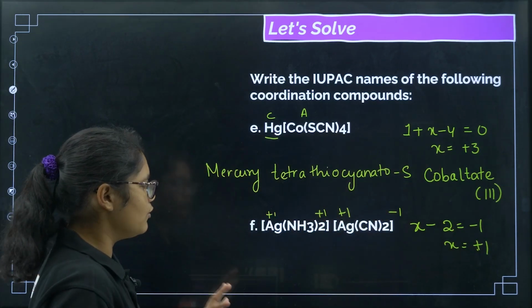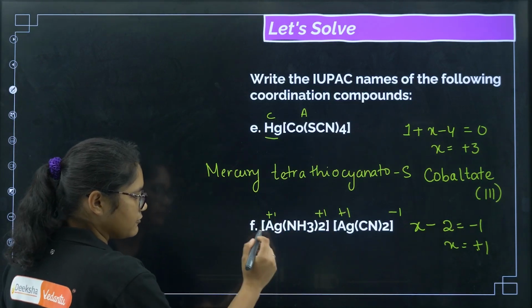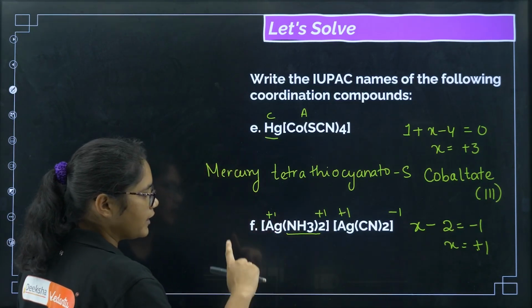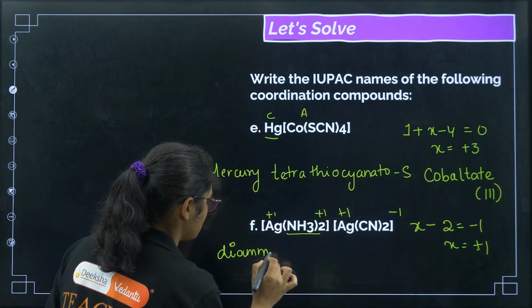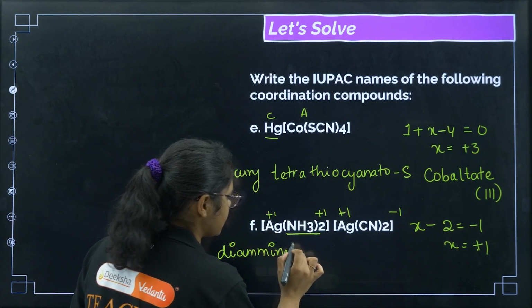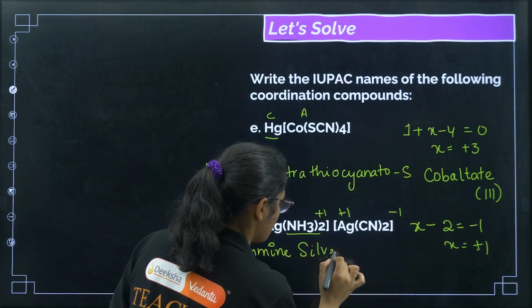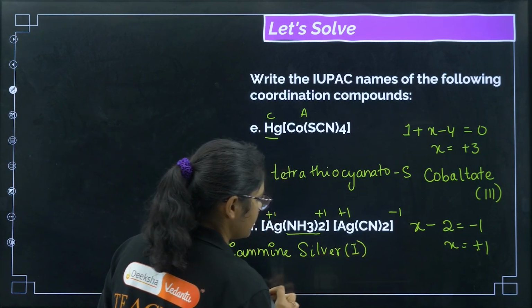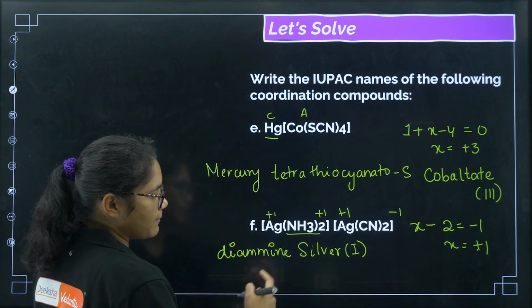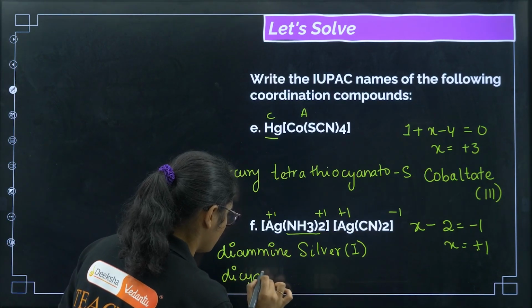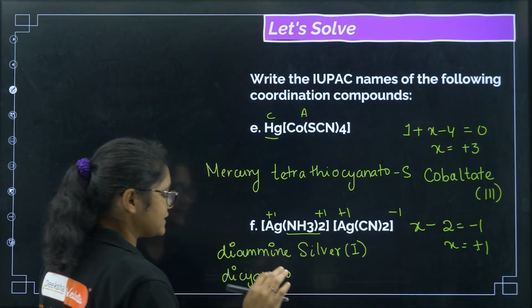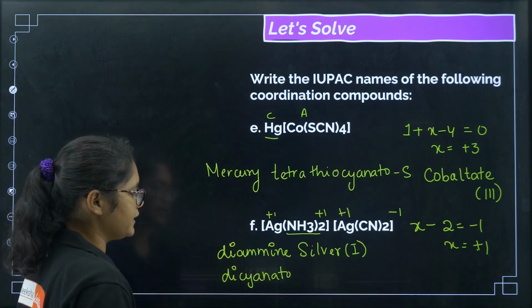Now I'll write the cationic part first. There is a ligand amine and there are 2 of them, so I'll write diamine, silver, oxidation state 1 in Roman numerals. Then I'll write the anionic part. Here it is dicyanido or dicyanato, you can write either. Cyanido is correct, cyanato is correct.